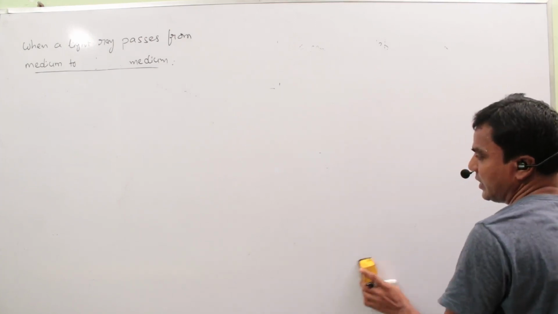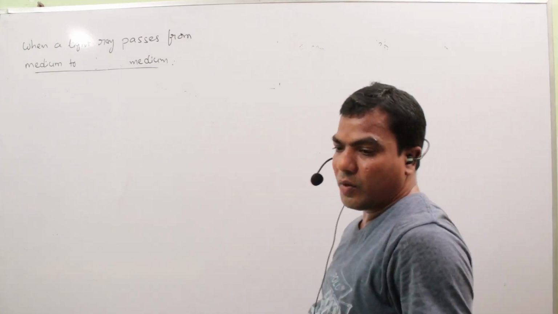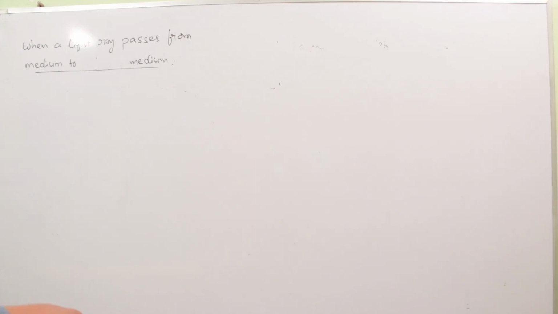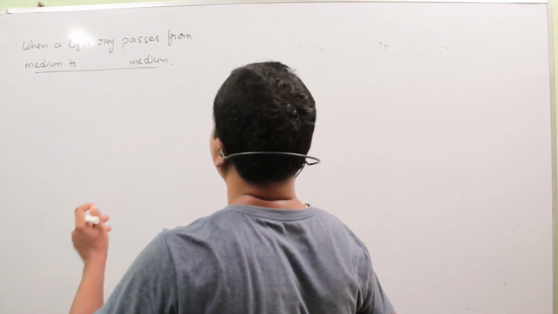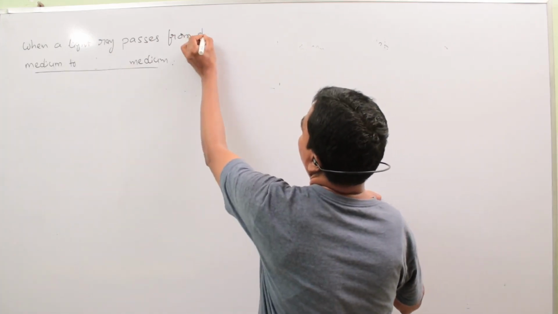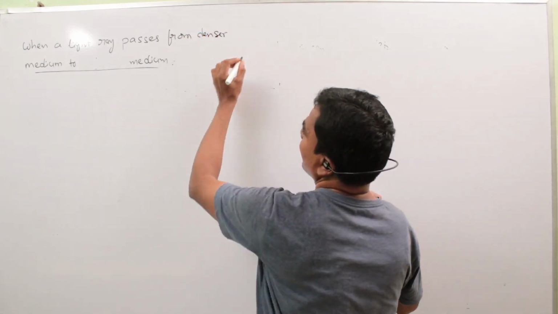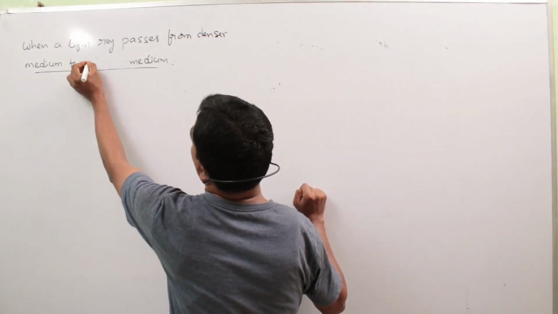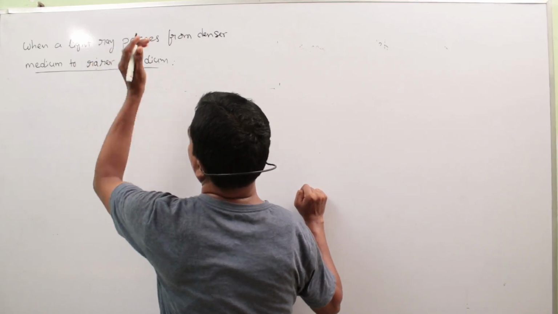Now discuss the light rays coming from denser medium to rarer medium.